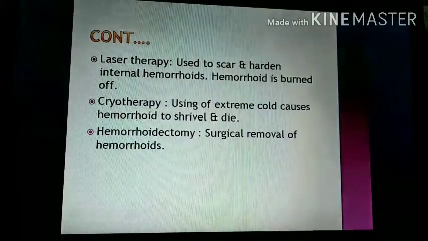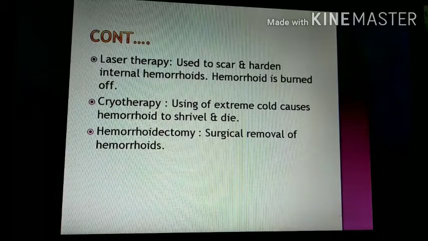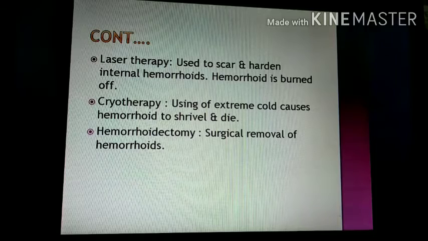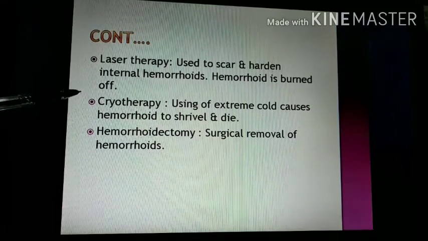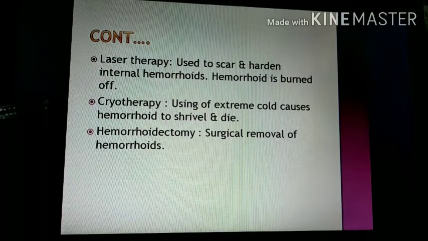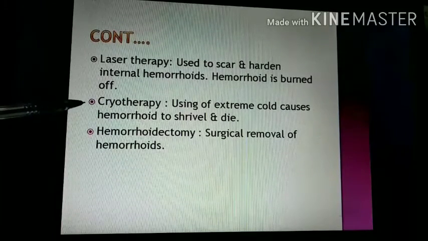So after that, laser therapy. In this, laser is used to scar or harden the internal hemorrhoid. Hemorrhoid is burnt off. Then next is cryotherapy. Cryo means extreme cold. So in this, the use of extreme cold causes the hemorrhoid to shrivel and die. Due to cold, there will be vasoconstriction.